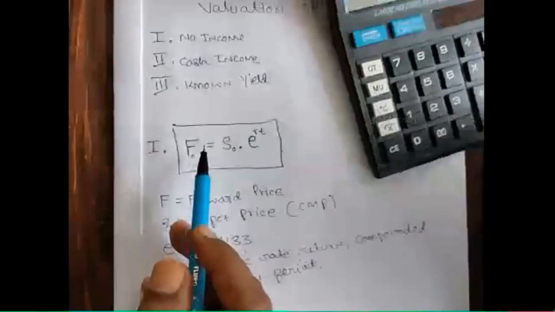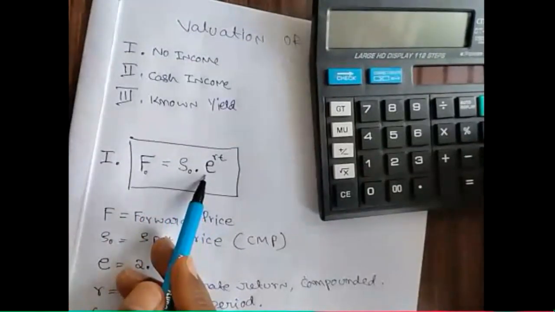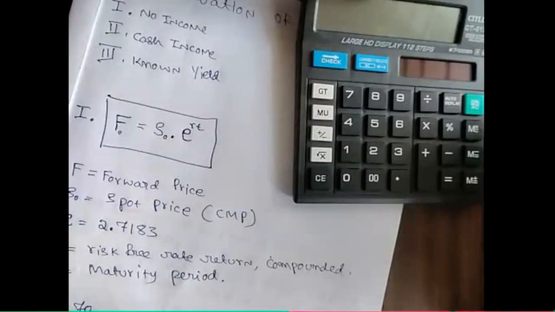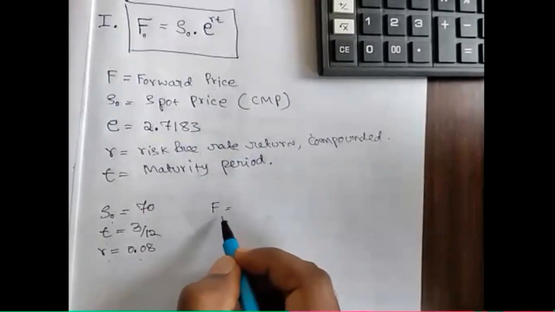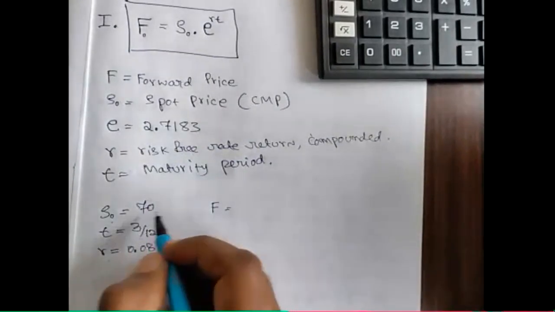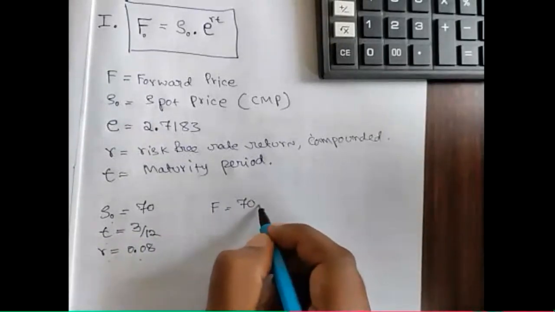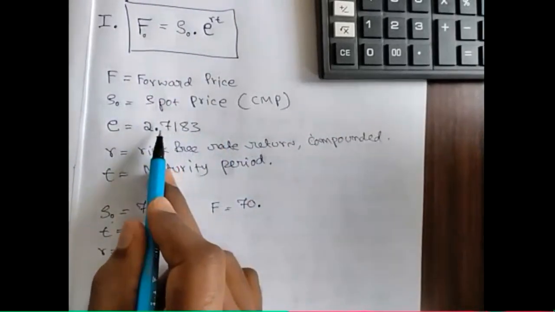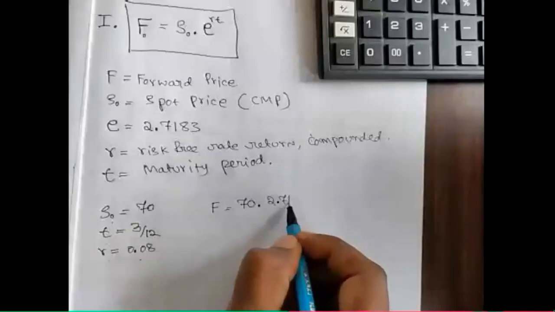So I can use this formula. Forward price is equal to spot price into exponential value, the power R into T. Just insert the values into the formula. So F is equal to spot price, how much? 70. So 70 into exponential value. The constant value is 2.7183.